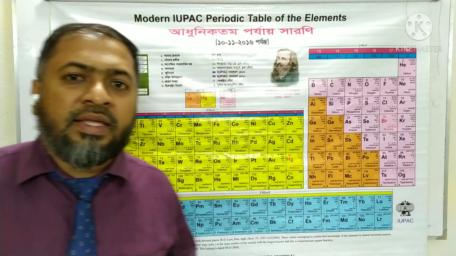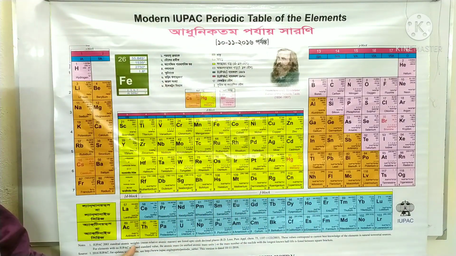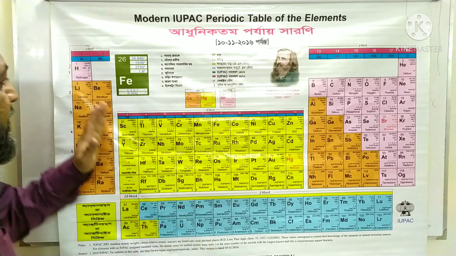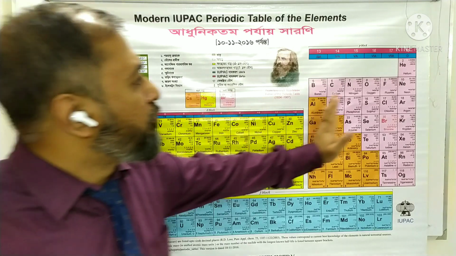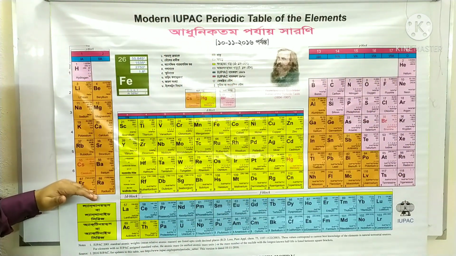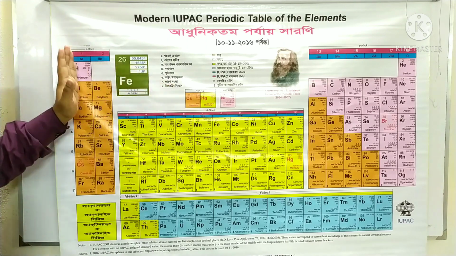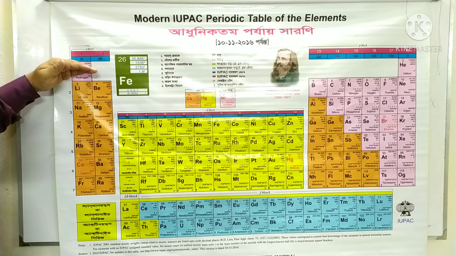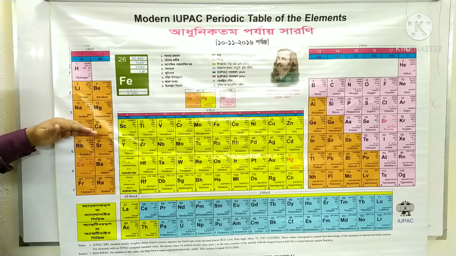And you can see the structure of the modern periodic table. The modern periodic table consists of 18 vertical groups and 7 horizontal rows. The vertical columns are known as groups and the horizontal rows are known as periods.